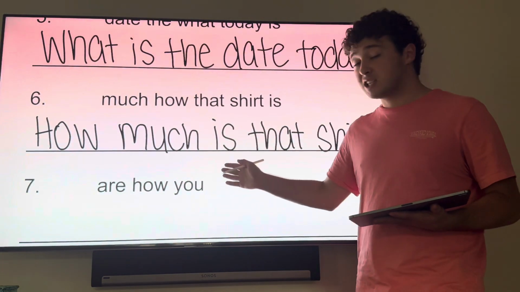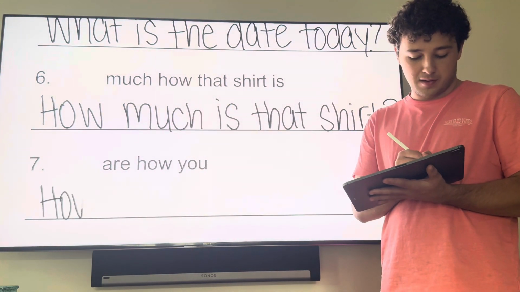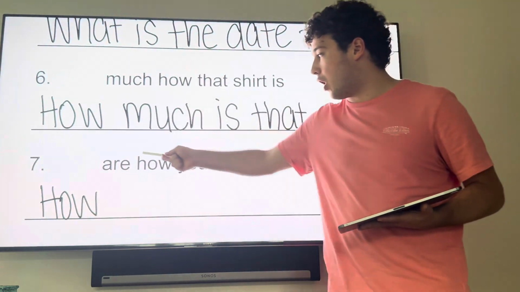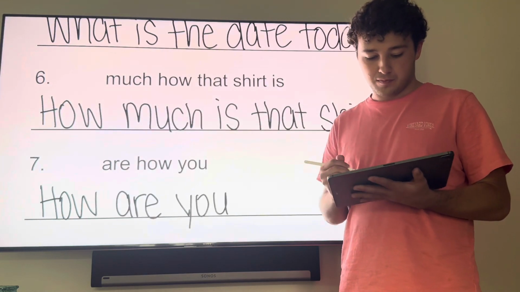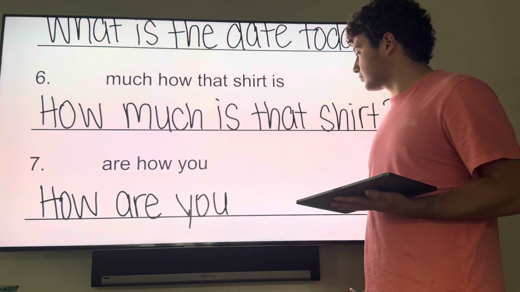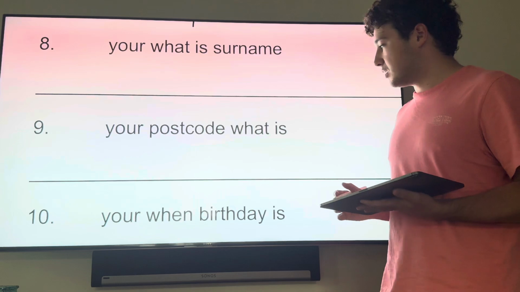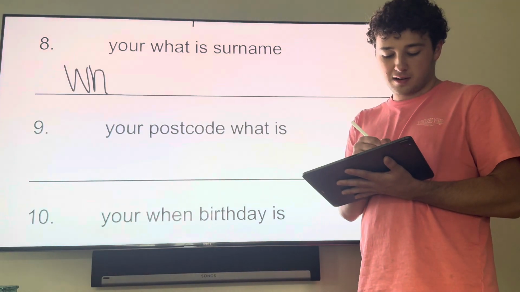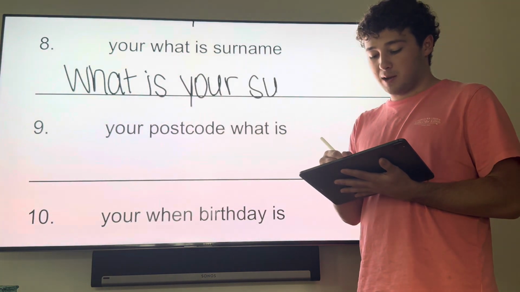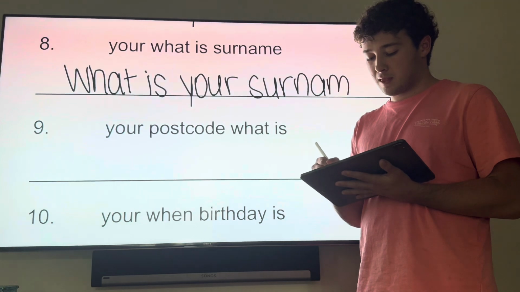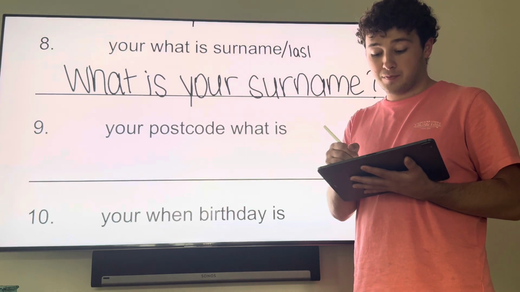Okay, 7. 7 also uses how. This one's much easier. It just asks how. Then, of course, you have to get the verb, are you. How are you? Okay, number 8. Same as before. What is your surname? In the US, we might say last name as well.